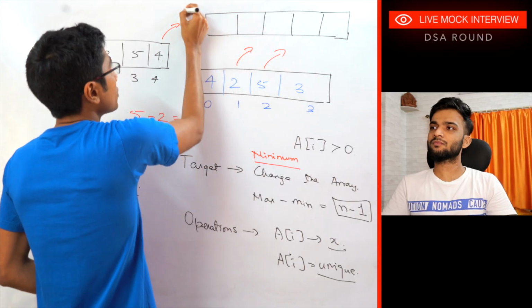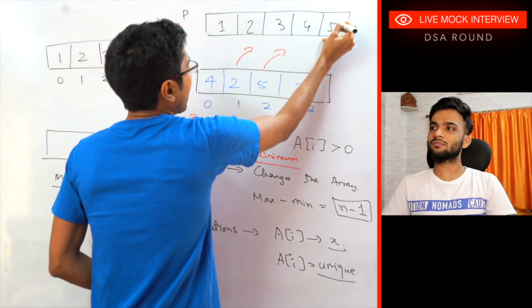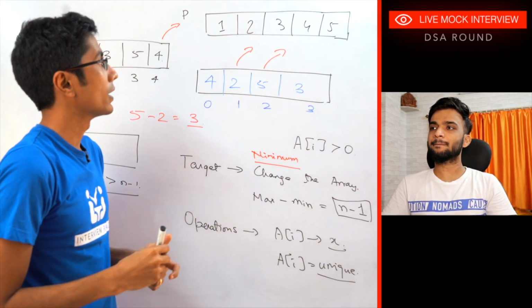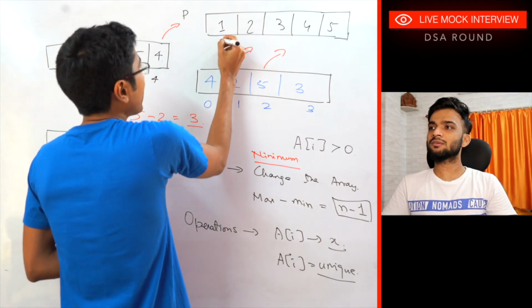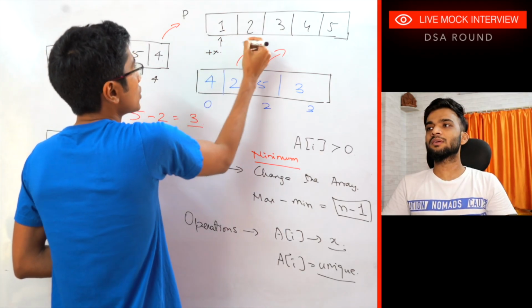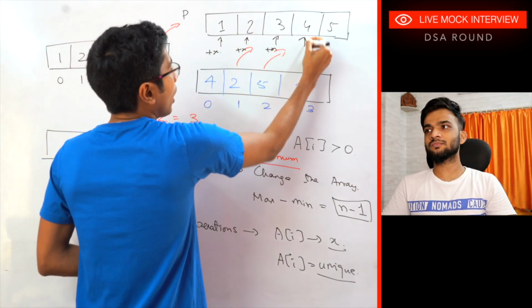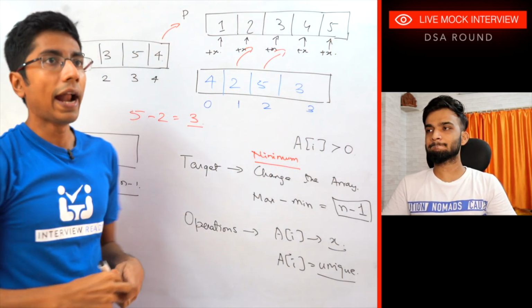Let's say we have a permutation P with the elements 1, 2, 3, 4, 5, and any permutation of this is fine. Also, any permutation with all elements minus x or plus x, so some value added to this, are fine.